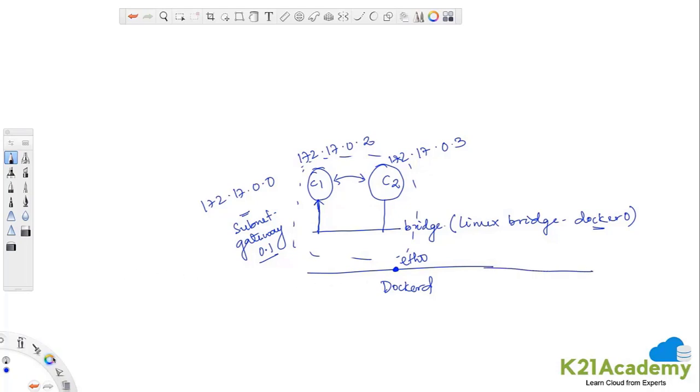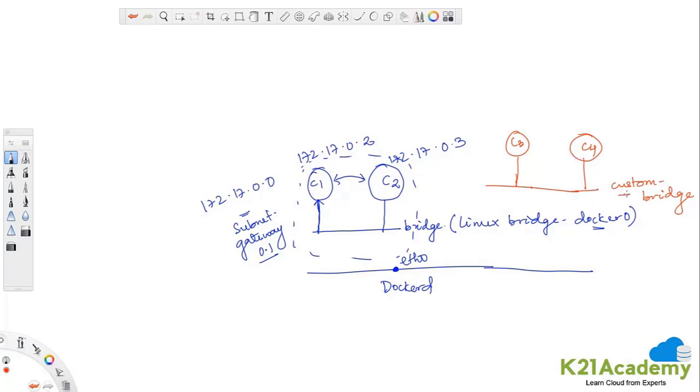So let me pick up a different color, and I am creating a custom bridge called custom bridge itself. The name is custom bridge, and I create containers on this custom bridge. These containers, let me name them C3 and C4. Even though they are on different bridges, on one Docker host the container name and the container ID will be unique. You can't say that I'm creating a container on a different bridge, so it will again be named C1 and C2. It can't be possible. In one Docker host, all the containers should have a unique name.